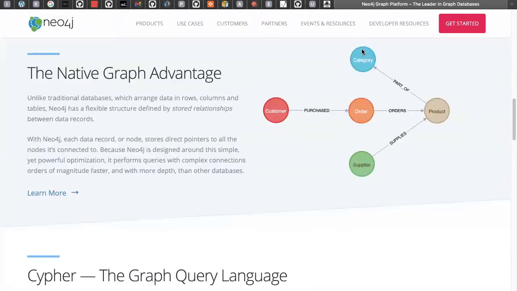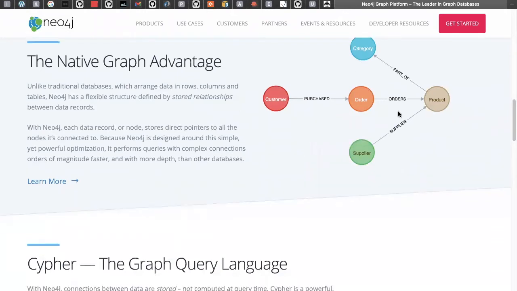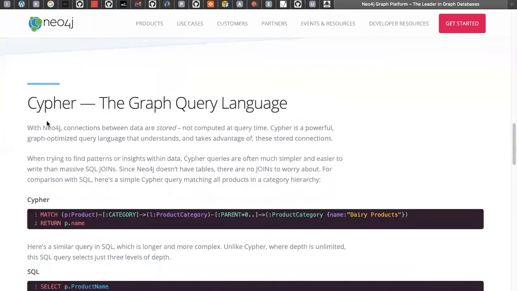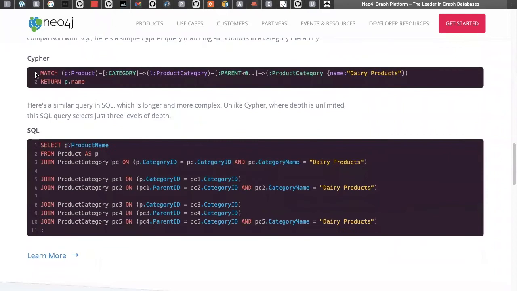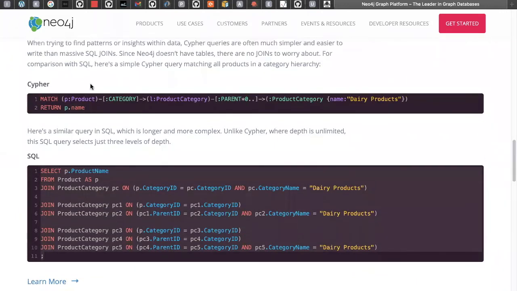When you look at the database data, everything is designed like this. I will show you practically how it works. And we use the graph query language called Cypher. These are the queries, and this Cypher query, if you want to convert it into SQL, is a similar query. But you are writing only 2 lines of code to get the data.